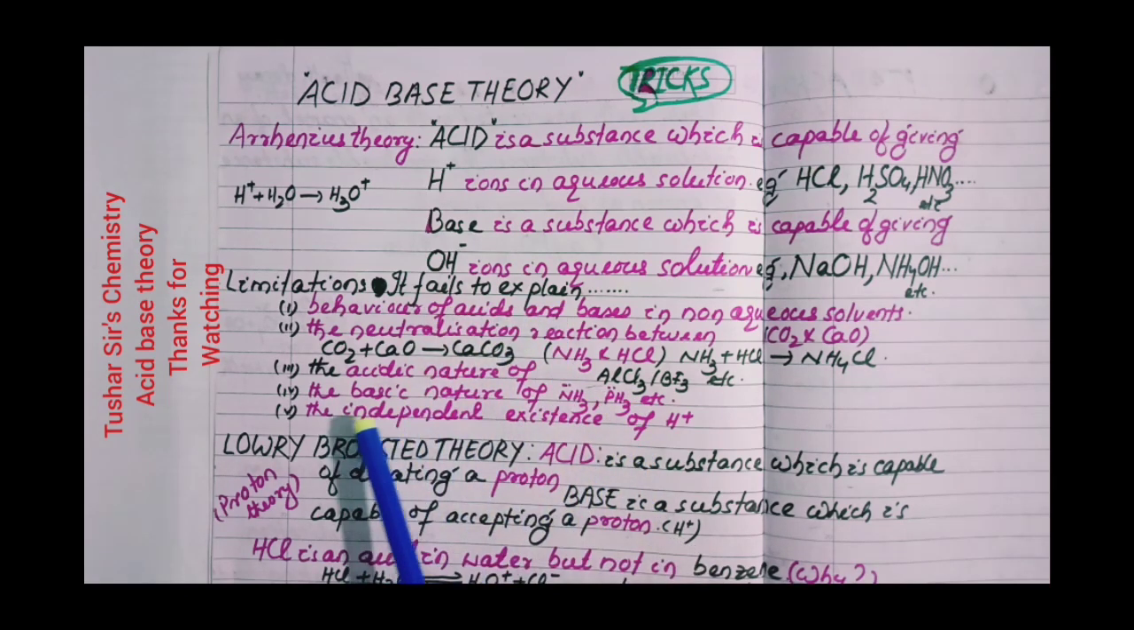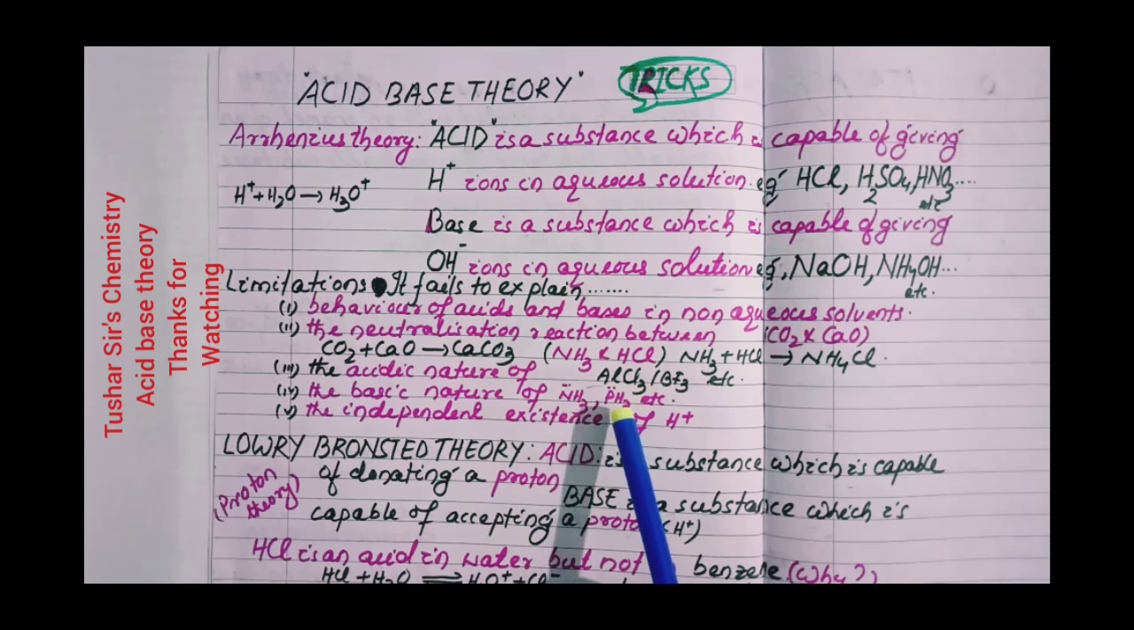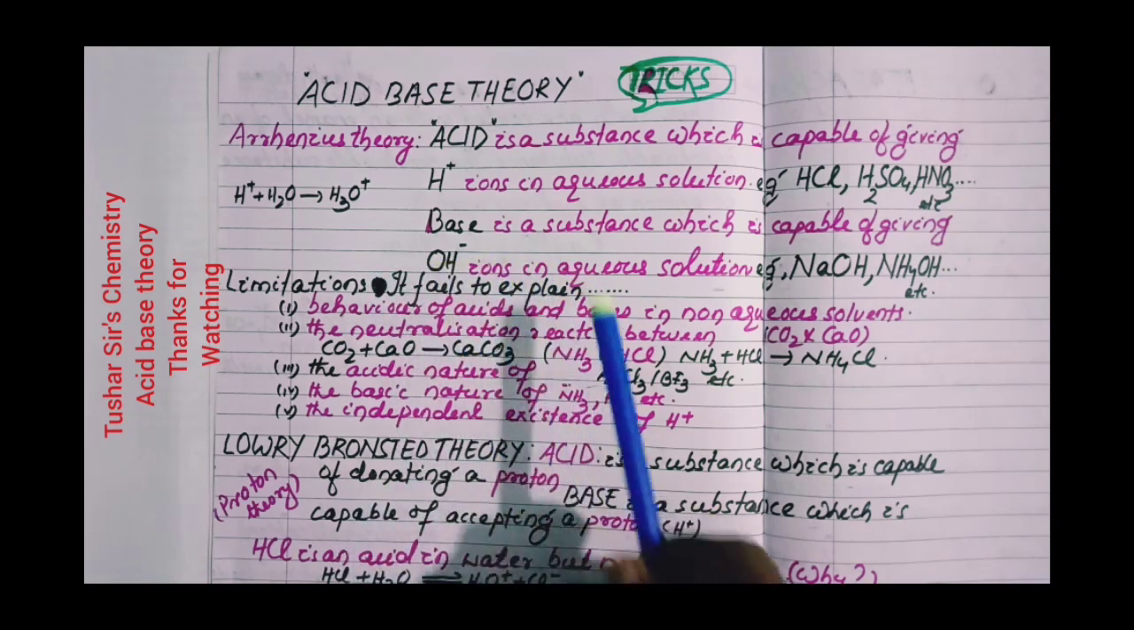It fails to explain the basic nature of ammonia, PH3, etc. PH3 is a base because it provides a pair of electrons, so it is a base, but it cannot give OH- ions in water. So PH3 is not a base according to Arrhenius theory.